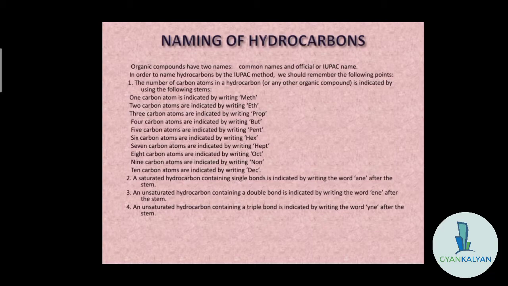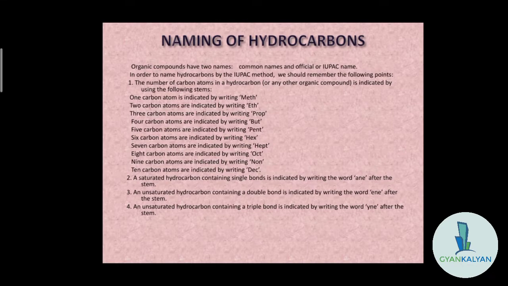I think it is clear. Again, an unsaturated hydrocarbon containing a double bond is indicated by writing the word ENE after the stem, that is, after the number of carbon atoms present. An unsaturated hydrocarbon containing a triple bond is indicated by writing the word YNE after the stem.